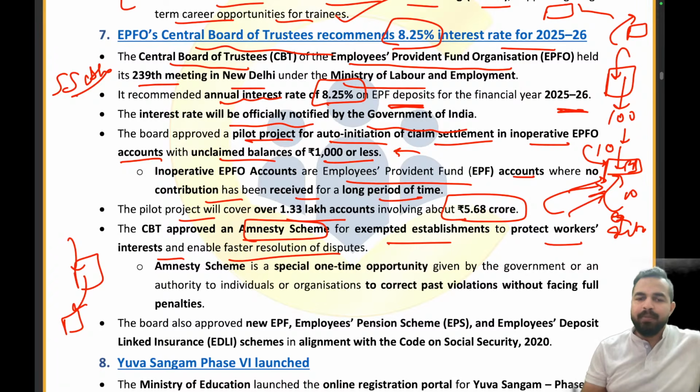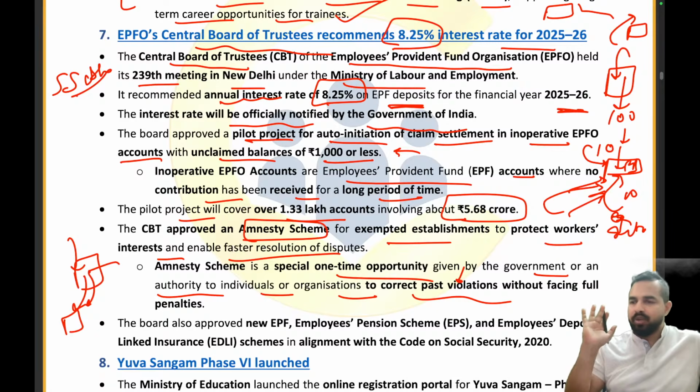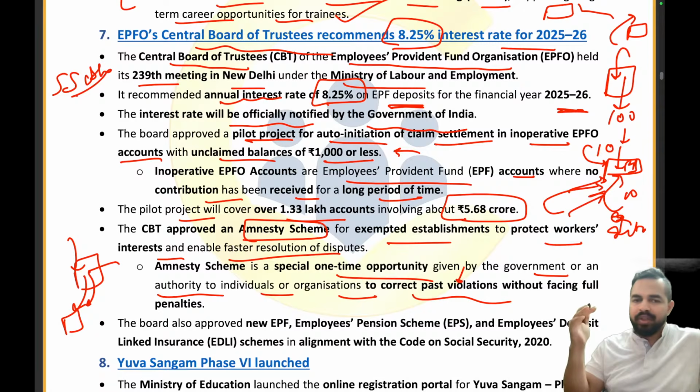So a special one-time opportunity has been given by the government or an authority to individuals or an organization to correct the past violation. Let's take an example. This organization has done some violation in maintaining the account of that EPFO account, right? So what exactly the government has now allowed is that if there is any past violation, now you can correct that. We will not be imposing any penalty on you. You can just correct it, but make sure you are correcting it. Clear, everyone? So that's how this is going to work. So these are the good decisions which were taken by the Central Board of Trustees in the 239th meeting.